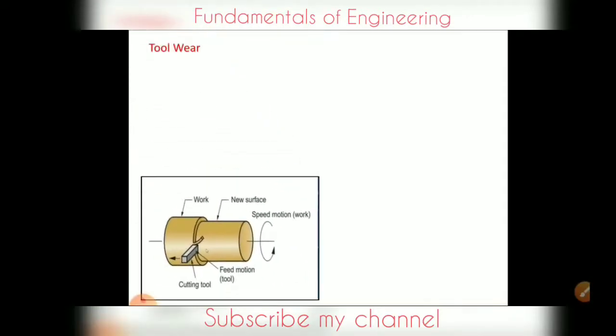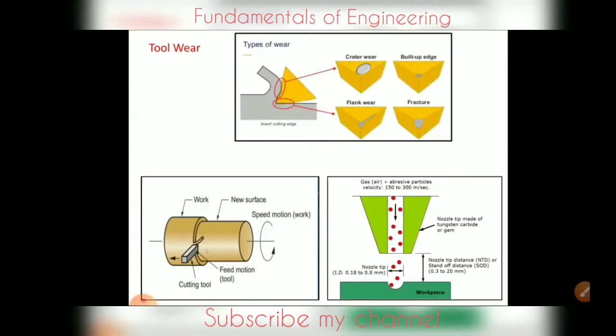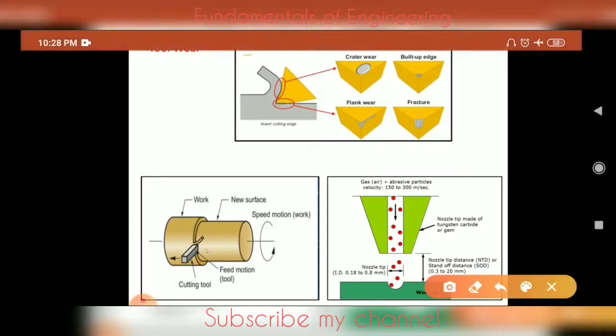Again, in conventional machining, tool wear is taking place. Why? Because in conventional machining we have a contact type of machining process, where the cutting tool is applying force to get the new surface. So there, with the application of force, the tool may wear out. But in non-conventional machining we are not getting any tool contact with the workpiece, so the wear will not occur.